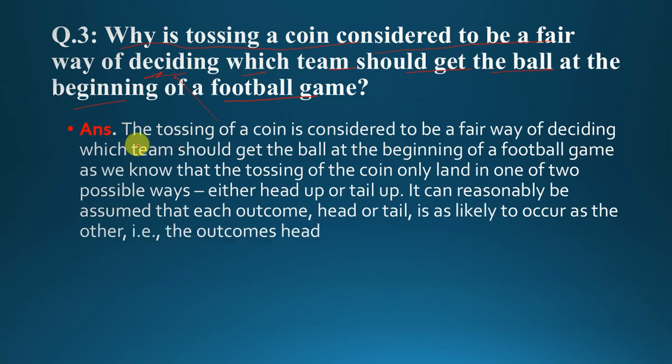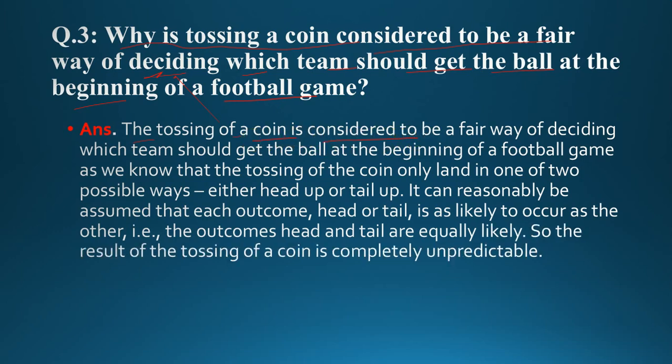The answer is the tossing of a coin is considered to be a fair way of deciding which team should get the ball at the beginning of a football game. Why? As we know that the tossing of the coin only lands in one of two possible ways, either head up or a tail up.